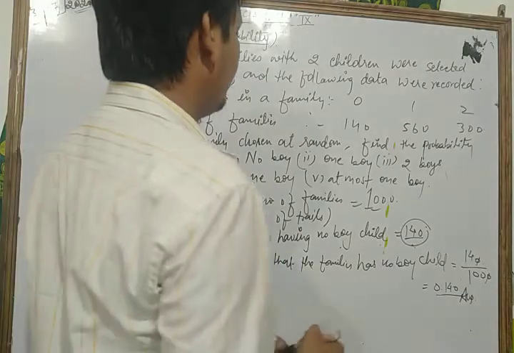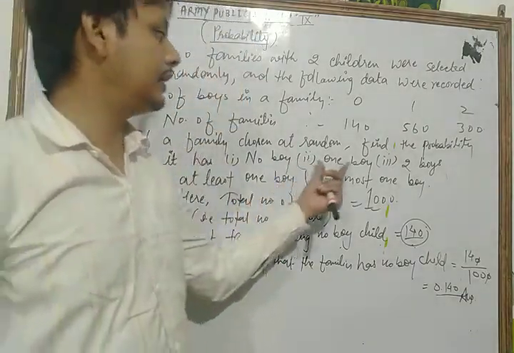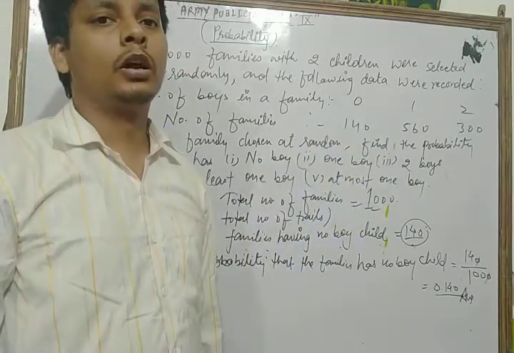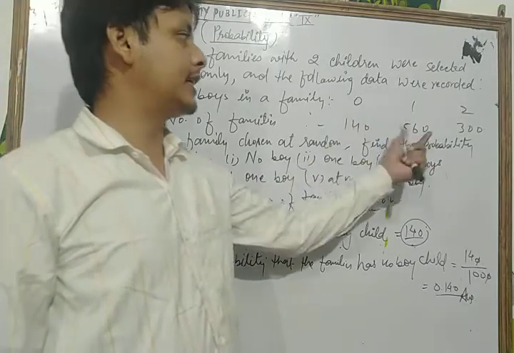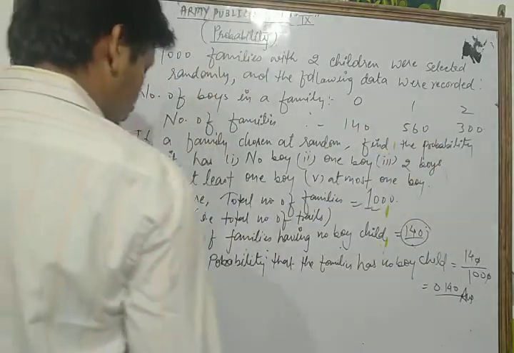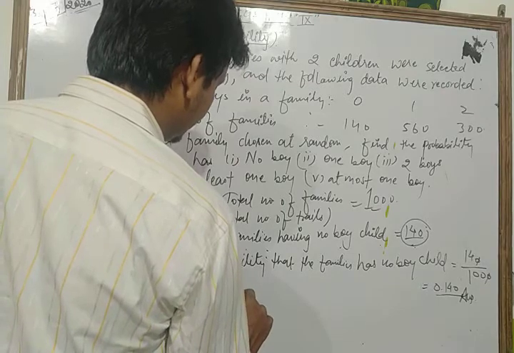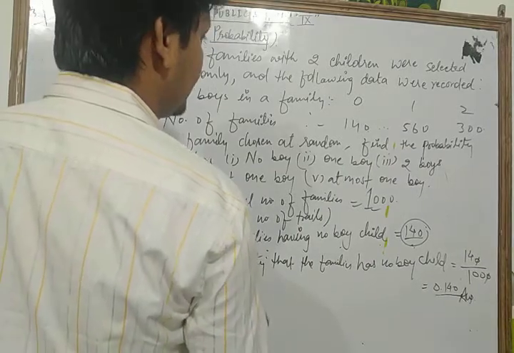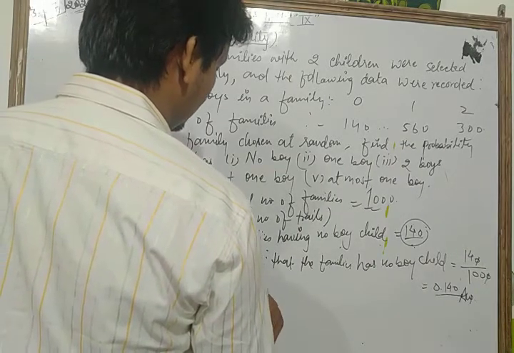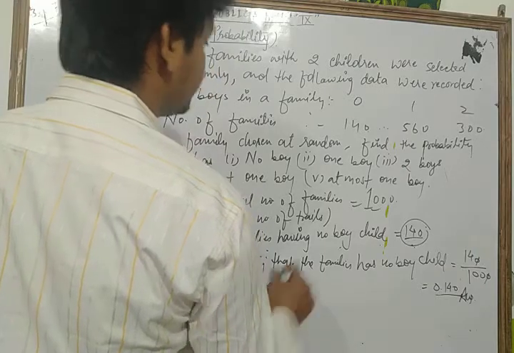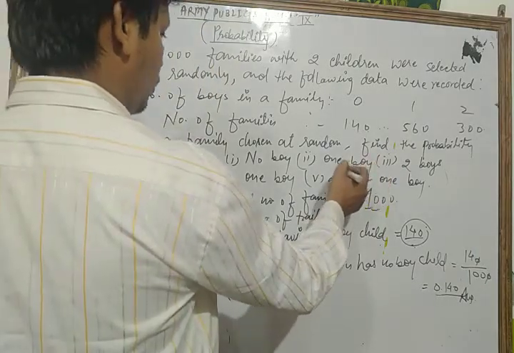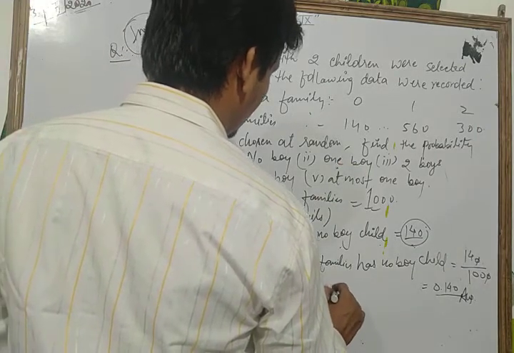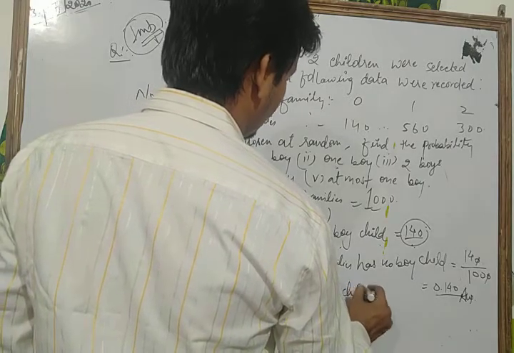In the second point of that question, we find the probability that the family has one boy. Here, the number of families having one boy child is 560. So the probability of event E, the probability of the family having one boy child, is what?